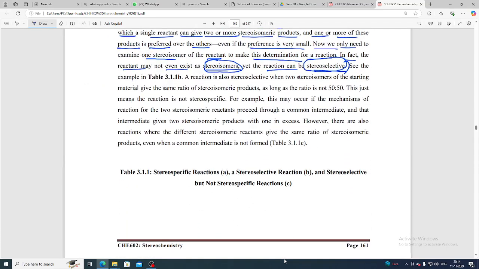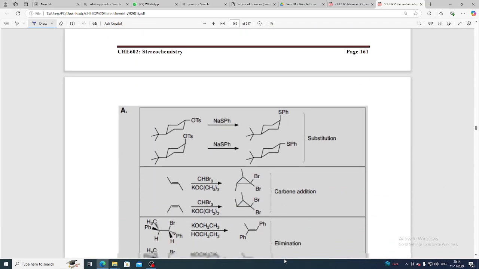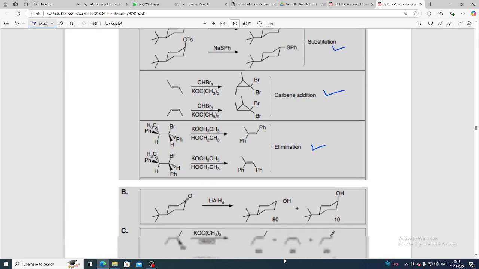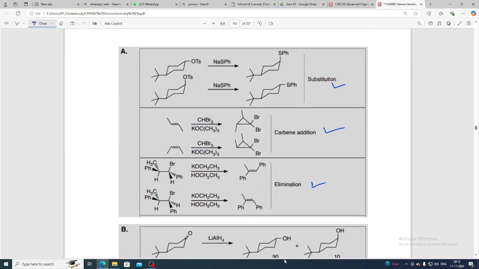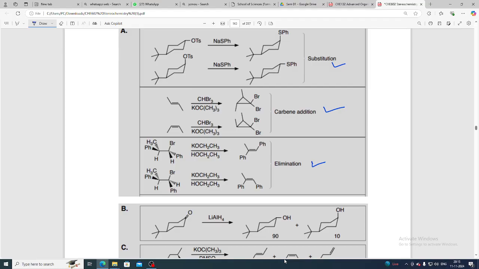OK, so see another example in table number 3.1b. See here, the examples are given. See, these are the substitution reactions, these are the carbon addition reactions, and these are the elimination reactions. See here, three types of reactions are given: the substitution reaction, the carbon addition reaction, and the elimination reaction.